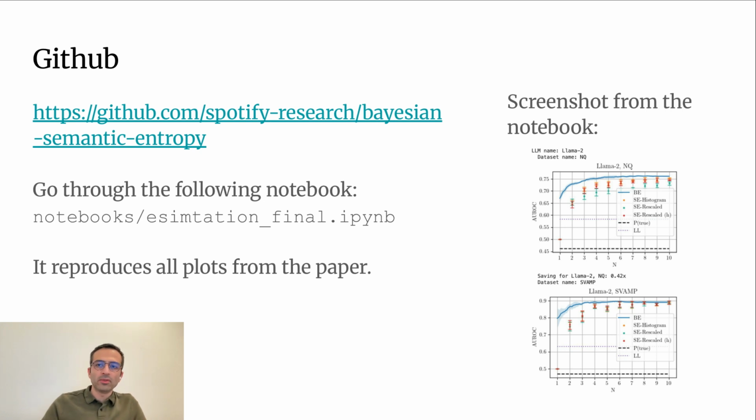We have a script that needs a GPU to do LLM generation. And also, we have a Jupyter notebook, which implements our Bayesian algorithm together with some baselines. We have already pre-computed the outputs of the script that needs a GPU so that you don't need to repeat the expensive part of the computation.